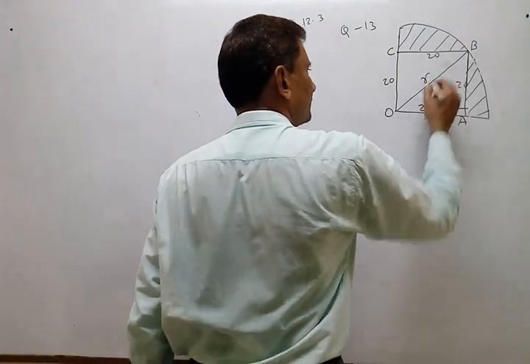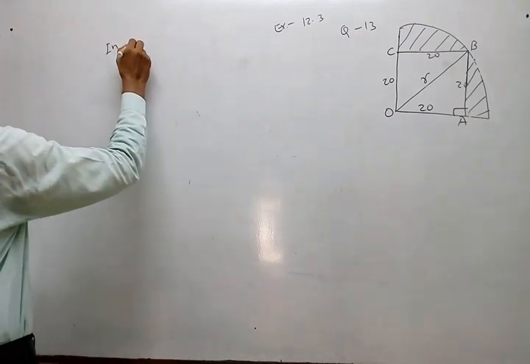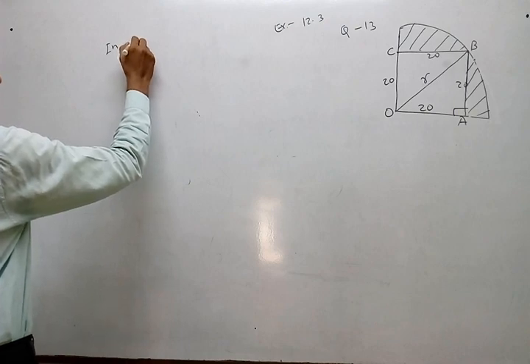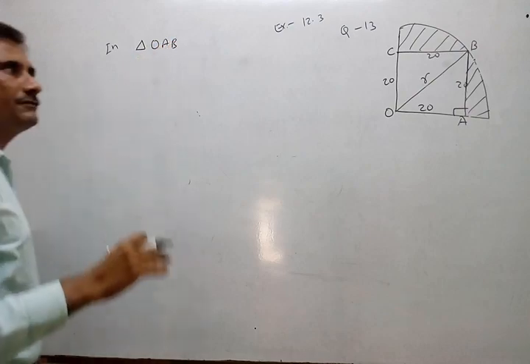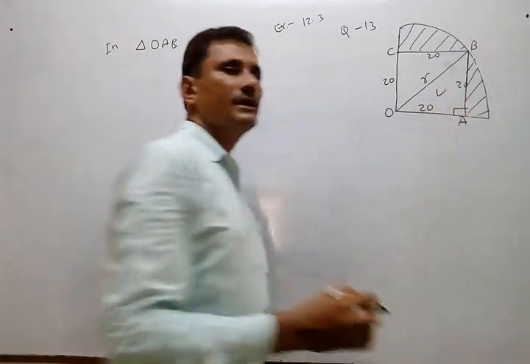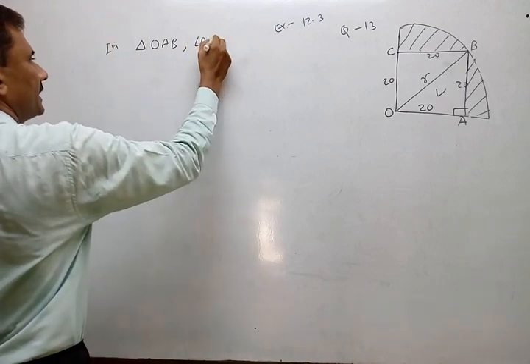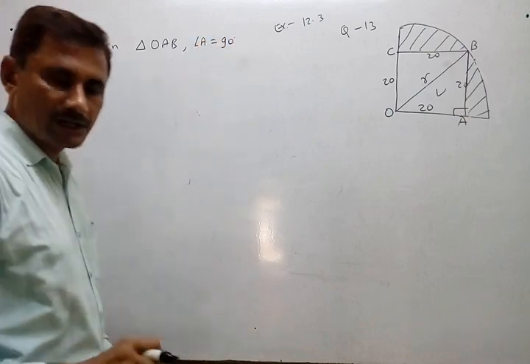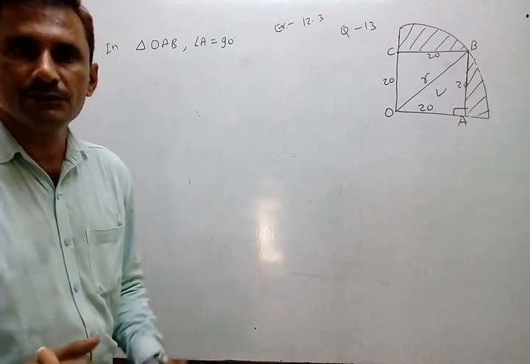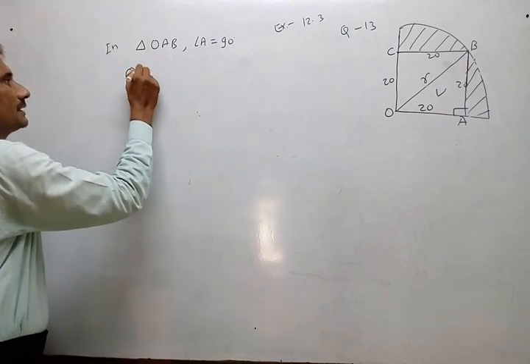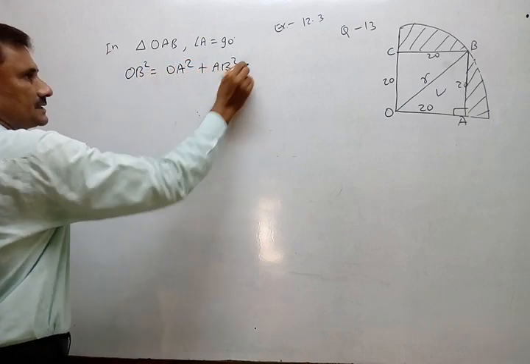That OB is nothing but R. Now look at that. In triangle OAB, because we are working with any one triangle, angle A equals 90. In which triangle? Which angle is right angle? So that we can apply Pythagoras formula. So now you know what the Pythagoras formula is: hypotenuse square is equal to one side square plus second side square.